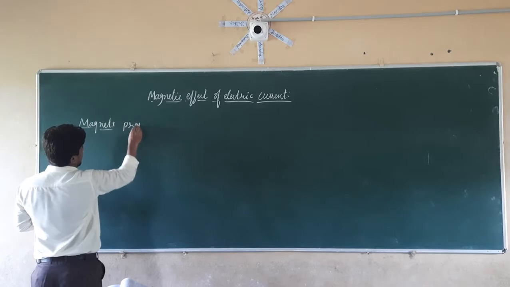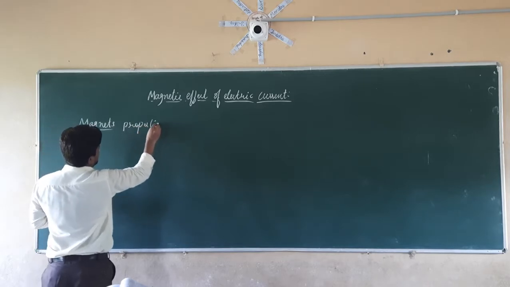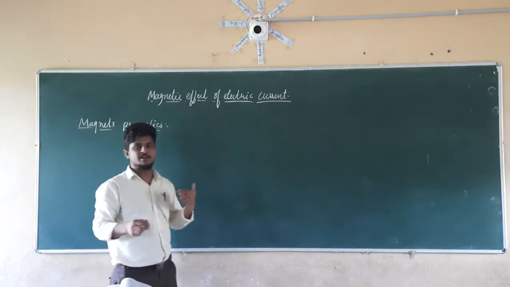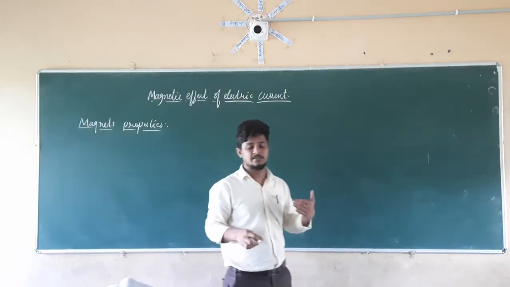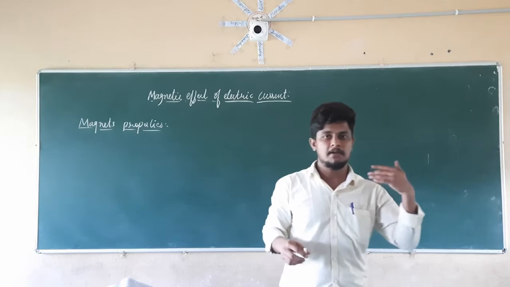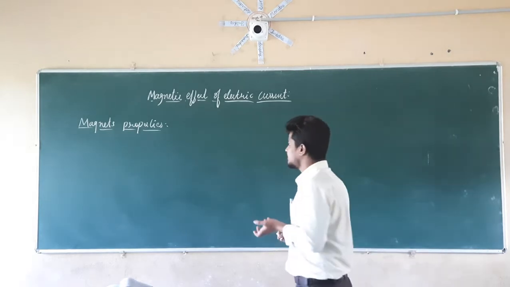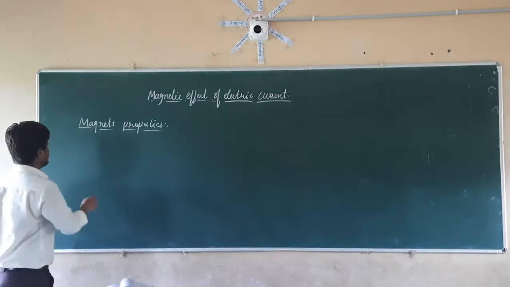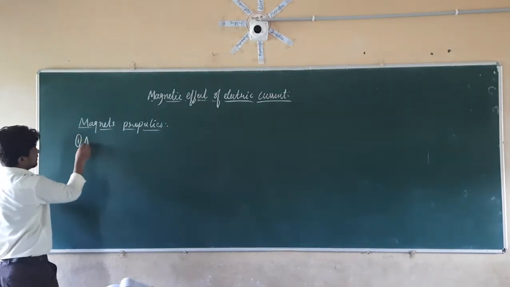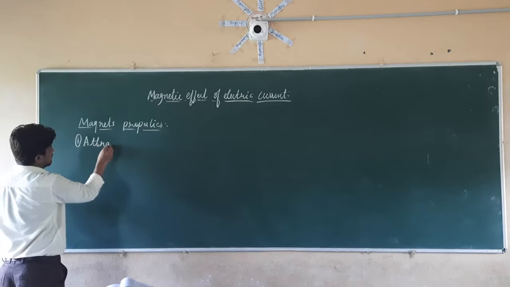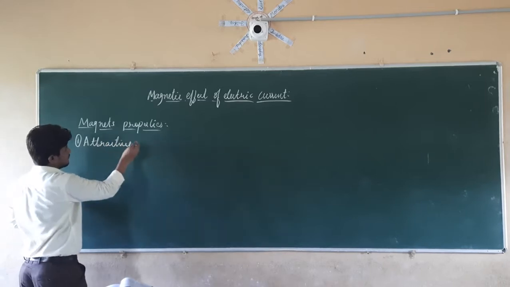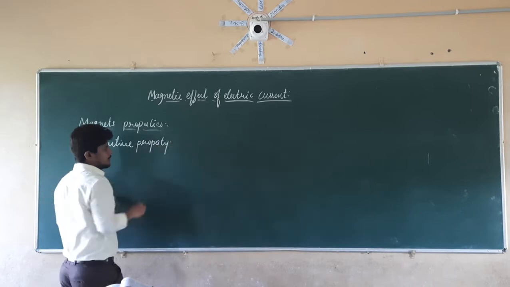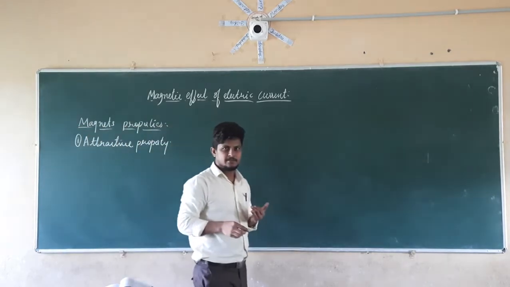Properties of the magnets. So we already know about the magnet. Magnets are those which are going to attract magnetic materials. So let us consider the first property here, that is nothing but the attractive property. What is the attractive property of a magnet?